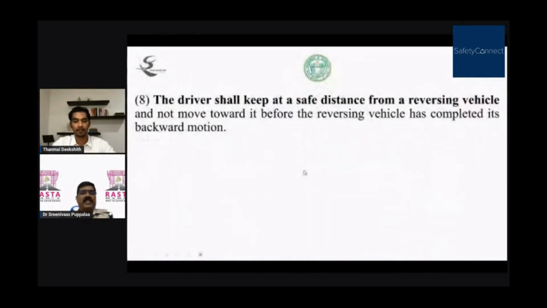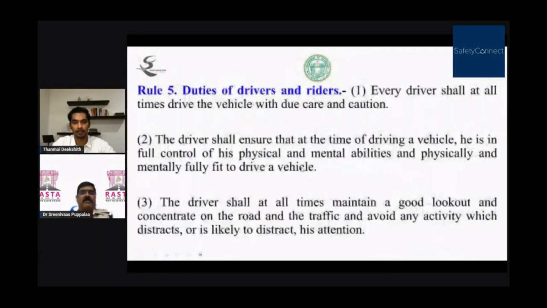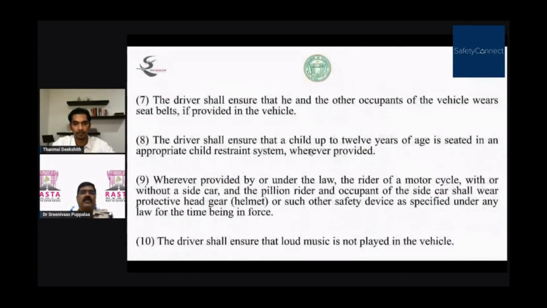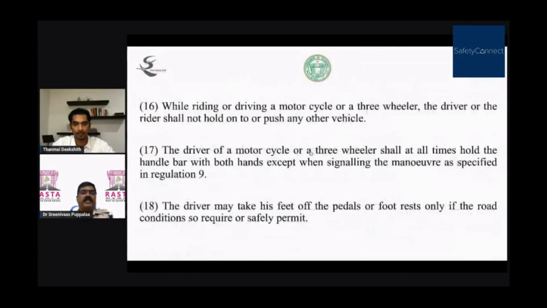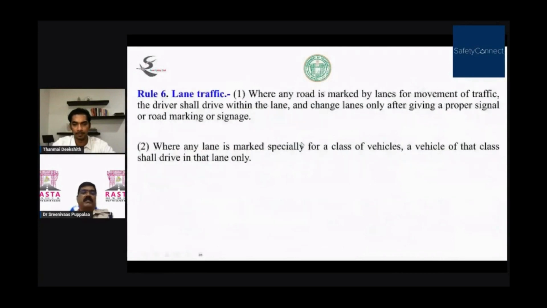Duties of drivers and riders, these are all duties. What are our duties? You can read it. Please download that. Otherwise, I will send it to Tanmay, and I will post the document on LinkedIn.